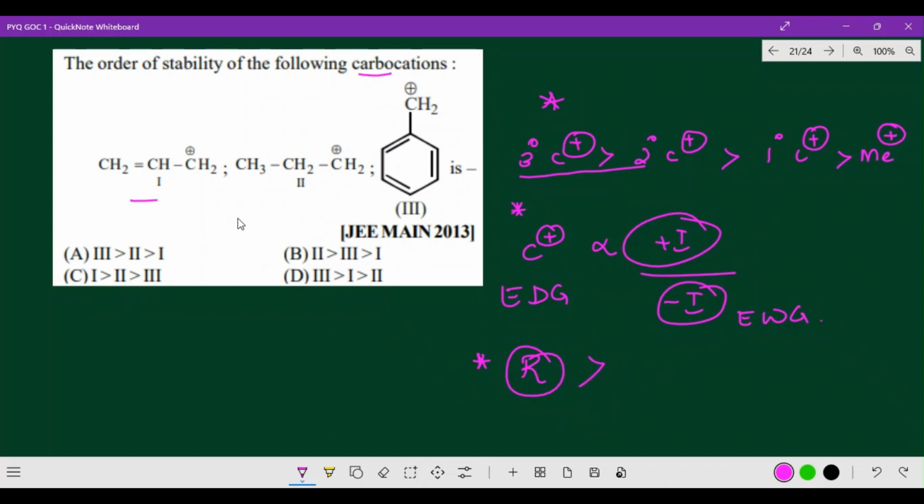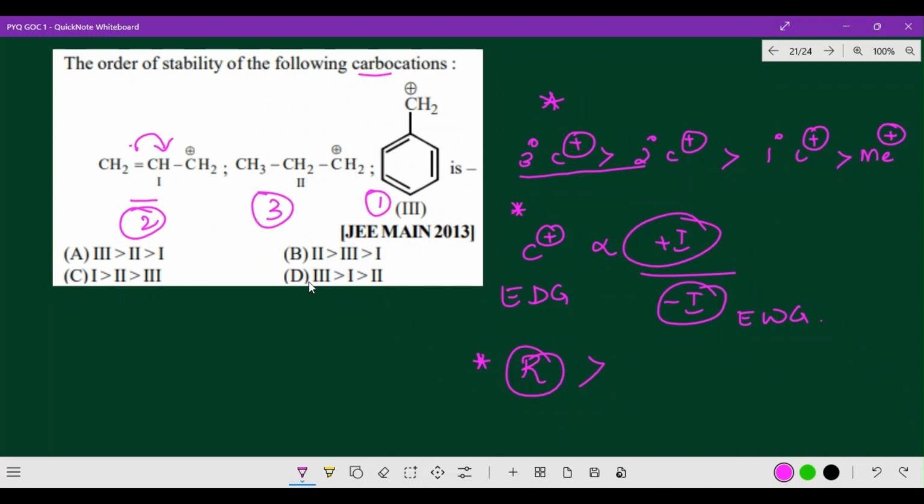Of course, an aromatic compound has more resonance than aliphatic. As resonance occurs, delocalization of electrons takes place. So naturally here you give priority number one to the benzyl, the second priority to the allyl one, and the third, the primary one, is the least.